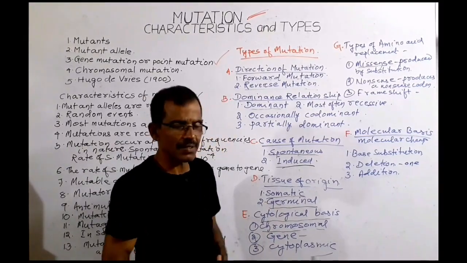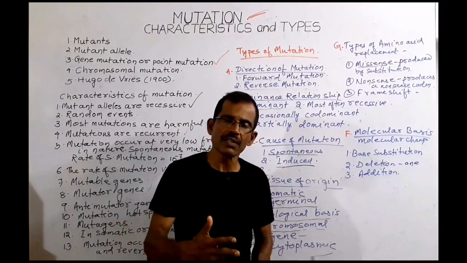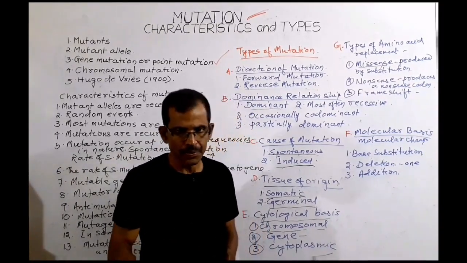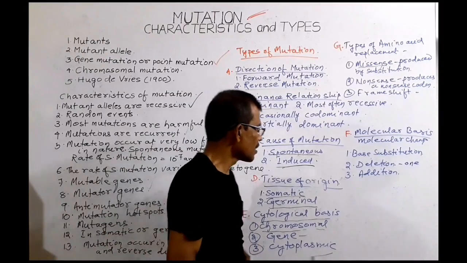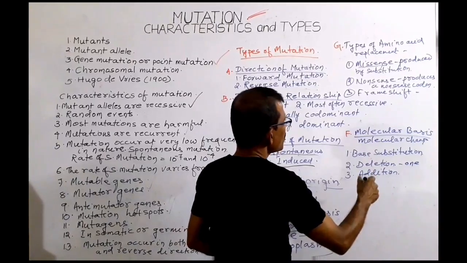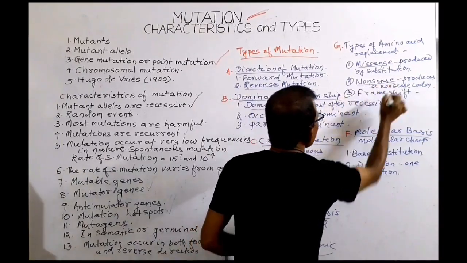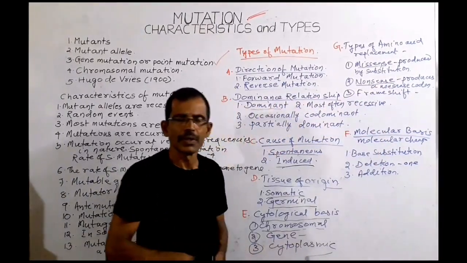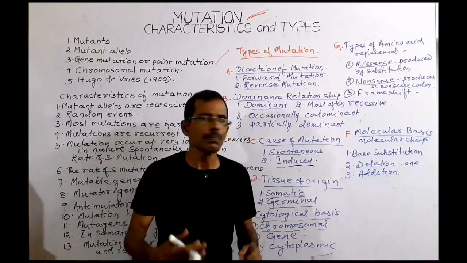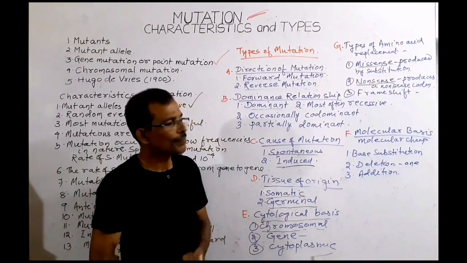Sometimes mutations can also convert a normal codon into a termination codon. The mutation that changes a normal codon to a termination codon is known as nonsense mutation. And termination codons are the codons that terminate polypeptide chain synthesis.